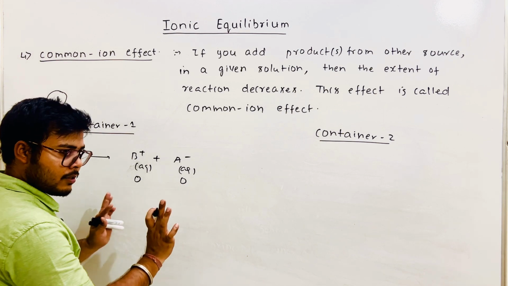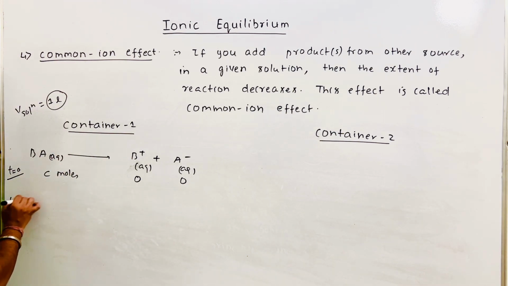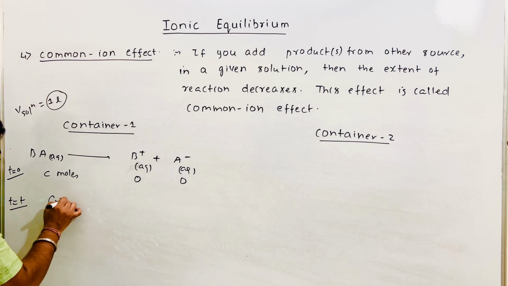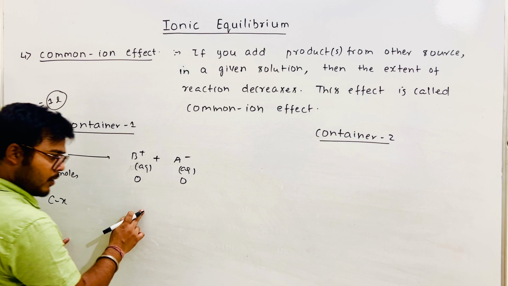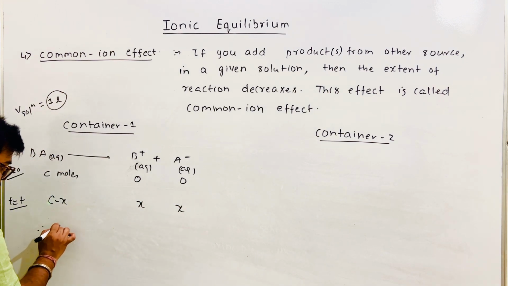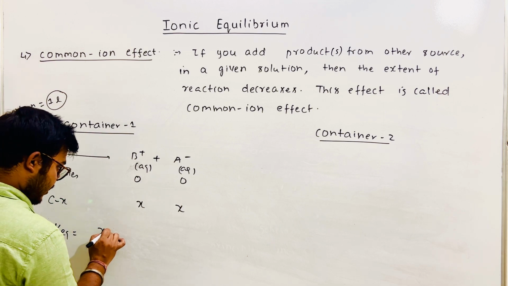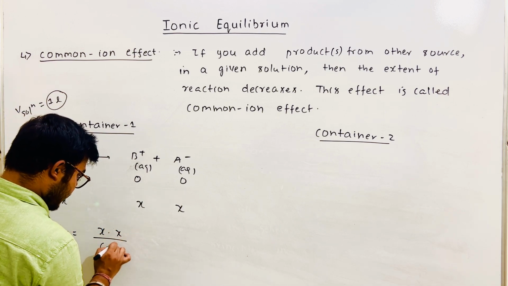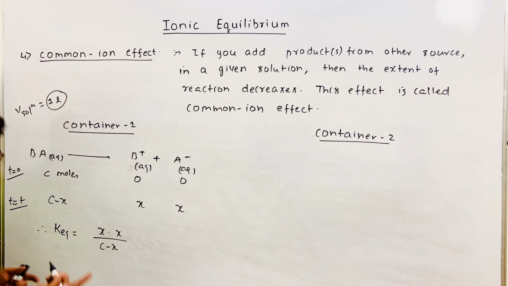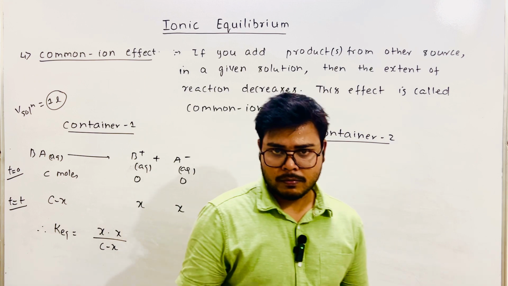So initially the ionized concentrations are 0, but the equilibrium is achieved at some time t. Let's say X moles have been consumed. How much will form? X and X, right? So the equilibrium constant K will be equal to X into X upon C minus X. Since the volume is 1 liter, moles and molarity will be the same.